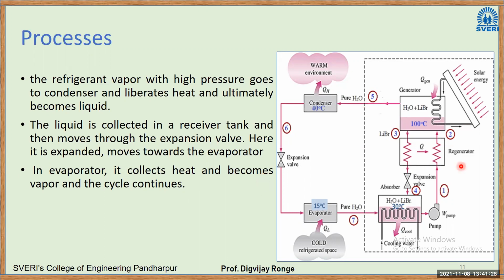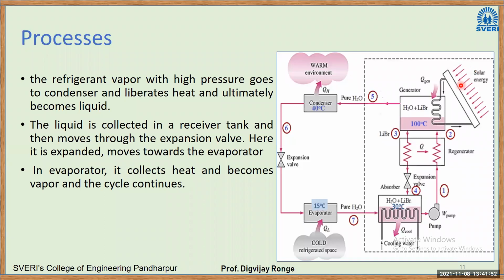So again, another sophisticated diagram is given. Here in this case, we have H2O and lithium bromide solution, but we'll see this part later. For the time being, what is the specialty here? Here they have utilized solar energy. Previously they used steam or a heating coil in the generator. In this case, in the generator, they are utilizing a solar heater.